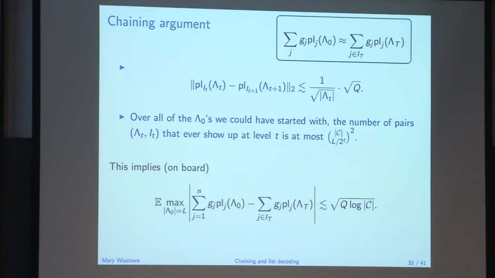Right. Okay. And so what this frame says is that each of these delta t's is a Gaussian random variable with variance something like root q over size of lambda t. So it is q over size of lambda, delta lambda. They're both triangle shaped. Lambda t, which is roughly 2 to the t over L times q.